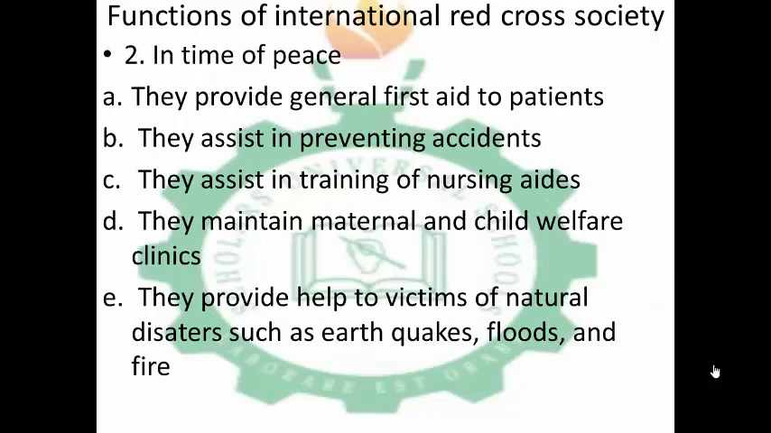In time of peace, they provide general first aid to patients. That means patients all over the world, they provide general first aid. They assist in preventing accidents. So they are involved in preventing accidents. They assist in training of nursing aides. Like a person who wants to be a nurse or wants to help in health, they give them basic training on how to be a nurse.